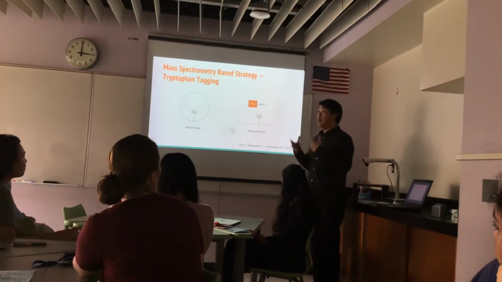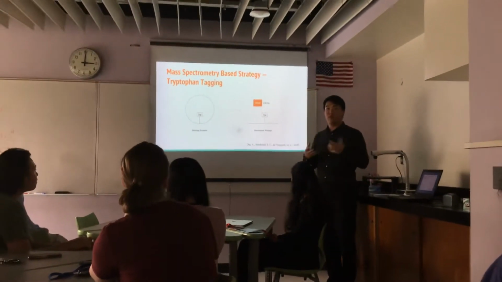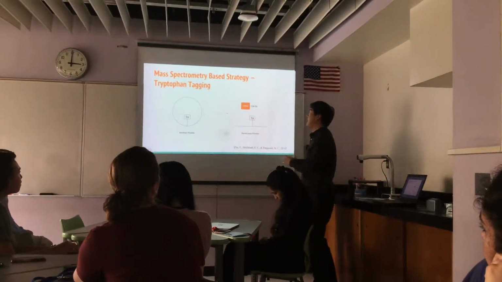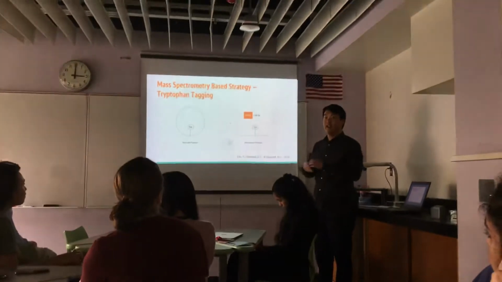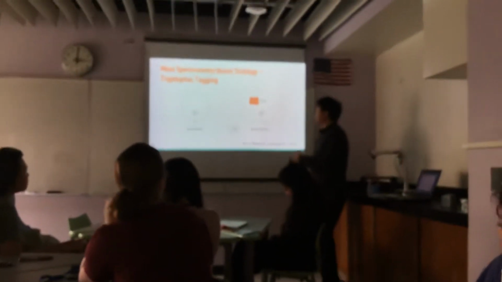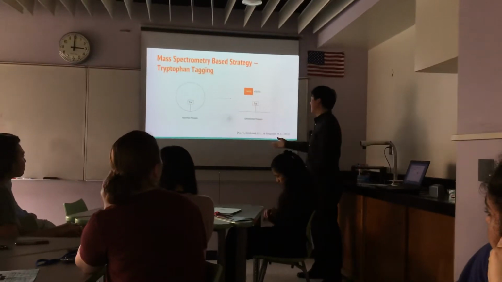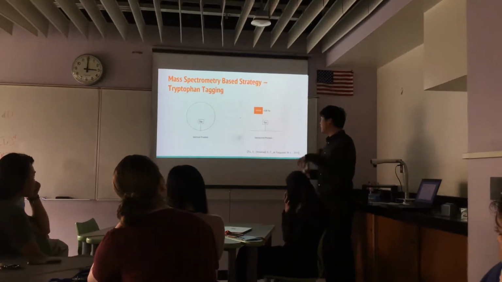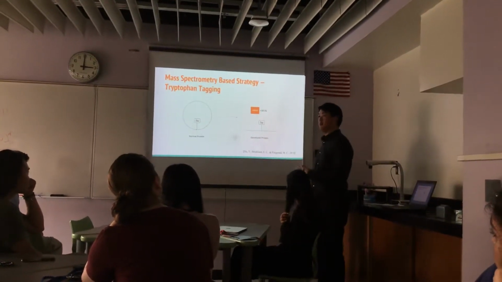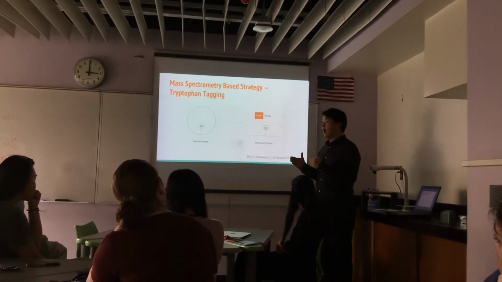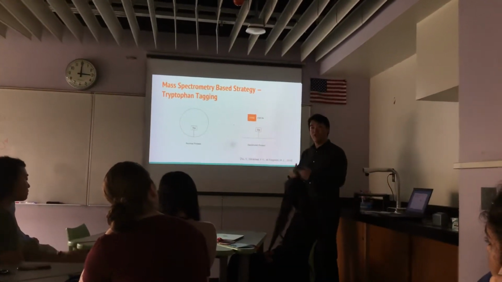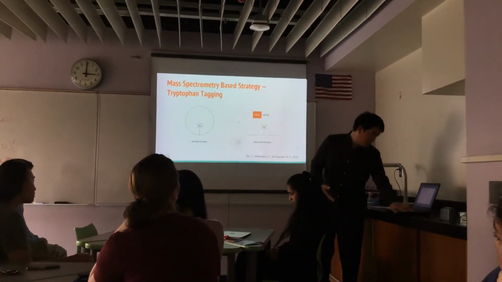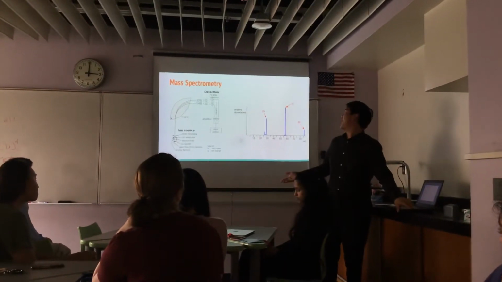So myoglobin has 3 amino acids called tryptophan within its structure. And since tryptophan is hydrophobic, it is often found on the inside structure of proteins. So usually when the protein is folded, it doesn't interact with the stuff around it. However, when we denature myoglobin and the tryptophan is exposed, we can introduce a chemical called HNSP. And the HNSP will attach itself to tryptophan and add a mass of 58 Daltons. So using mass spectrometry, we will measure the mass of the protein, and when the mass changes, it will indicate when the protein is unfolding. And so, yeah, we use mass spectrometry.